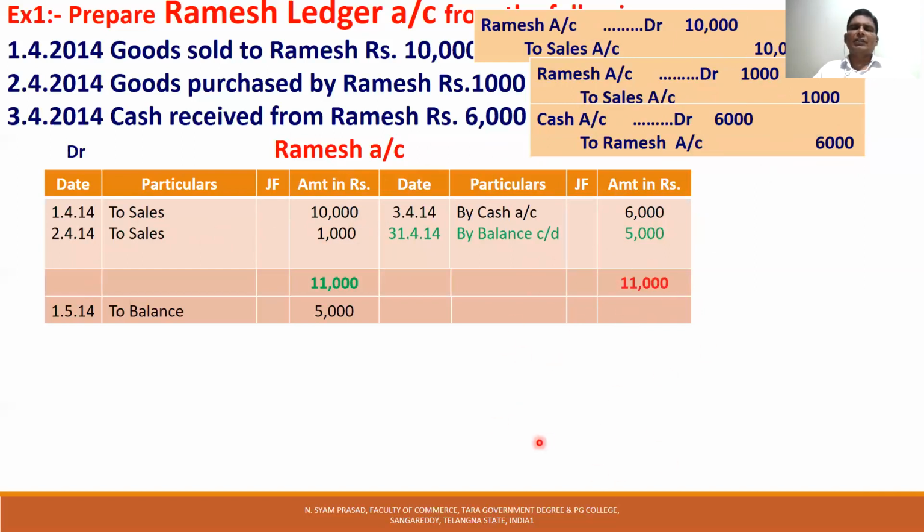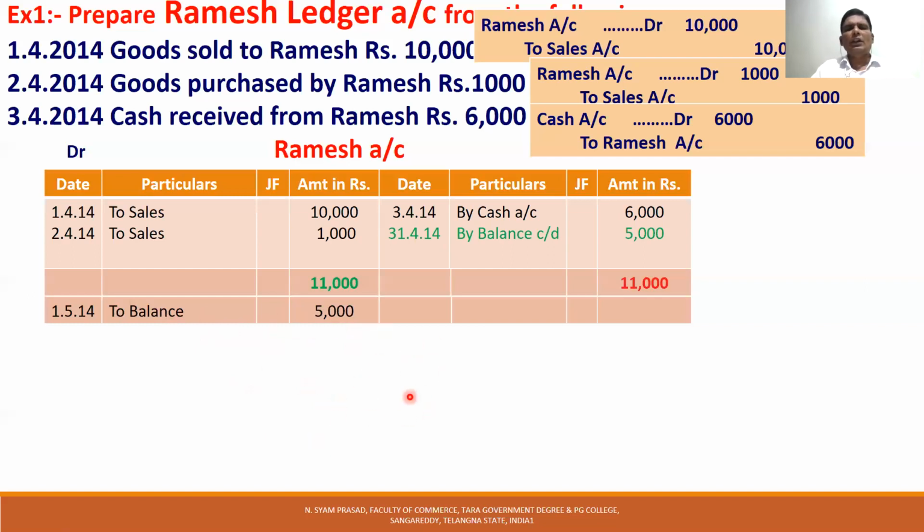To balance the account at the end of that month, April 31st, first you have to add the side which is more. The 11,000 is there, and 6,000 is there. So 11,000 is added here first, and the 11,000 is taken to the other side. 11,000 minus 6,000, the balance is 5,000. This is called balance carried down on the last day of that month. This carried down balance is brought forward to the next month's first day, May 1st, as a 5,000 balance.